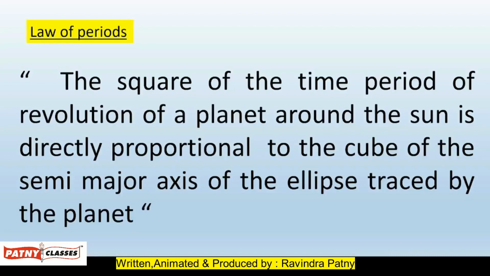Now, the definition of the law of periods: the square of the time period of revolution of a planet around the Sun is directly proportional to the cube of the semi-major axis of the ellipse traced by the planet.